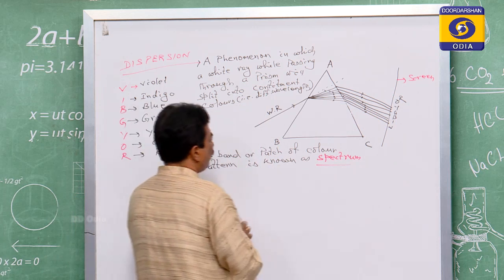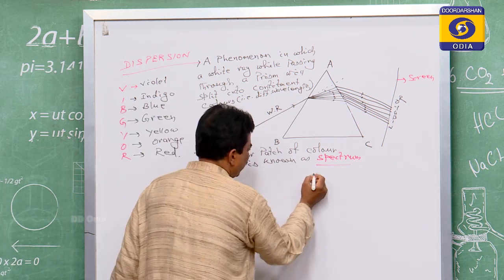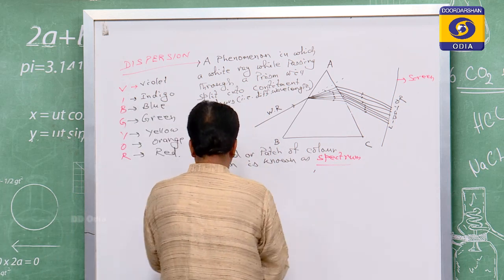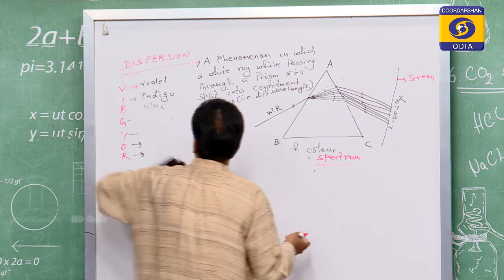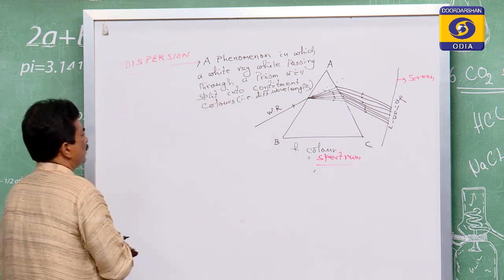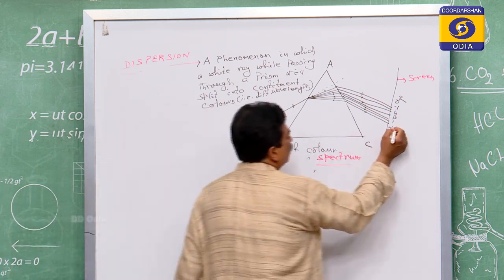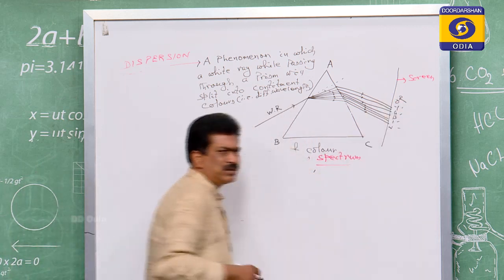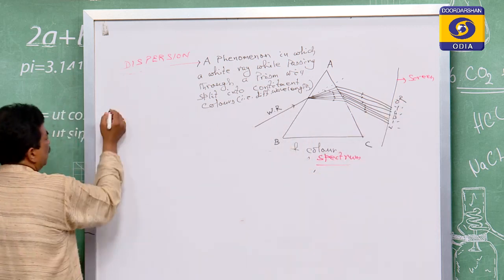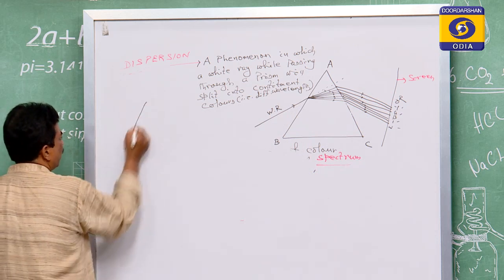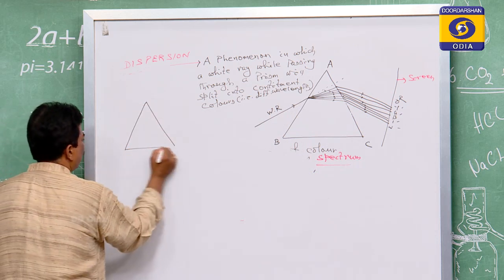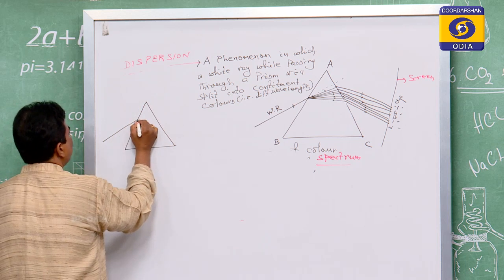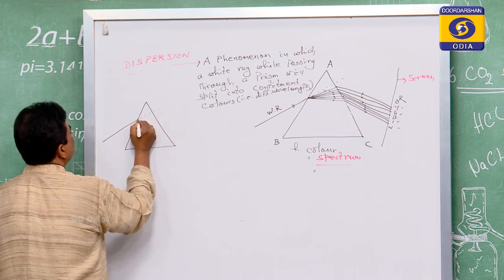So instead of taking all 7, suppose we take the two extreme colors. Instead of taking the whole set of colors, suppose we take two of its extremes.